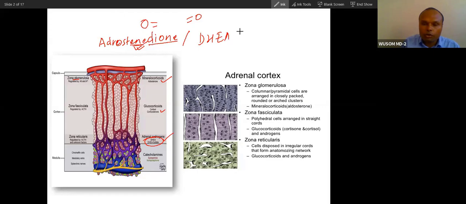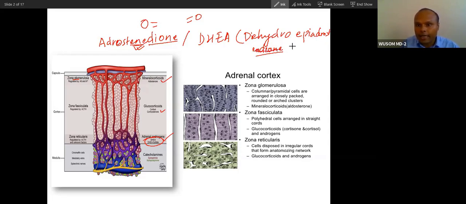The second is DHEA, dehydroepiandrosterone.